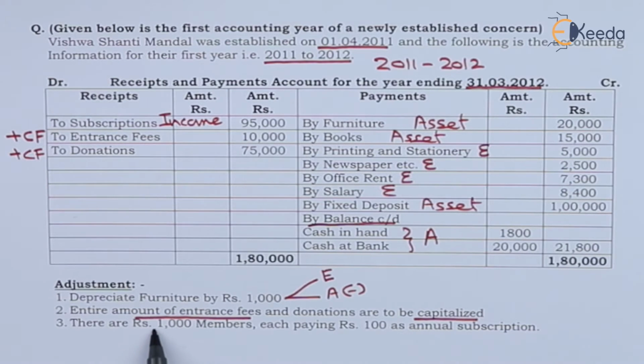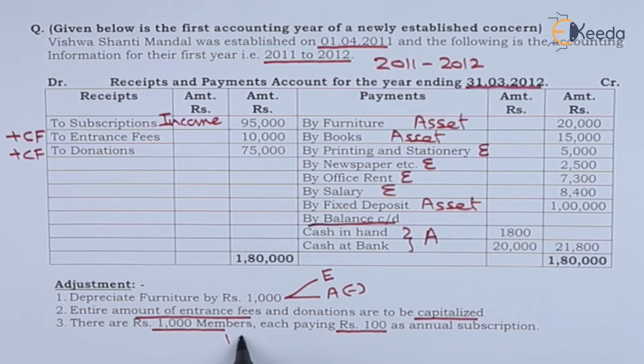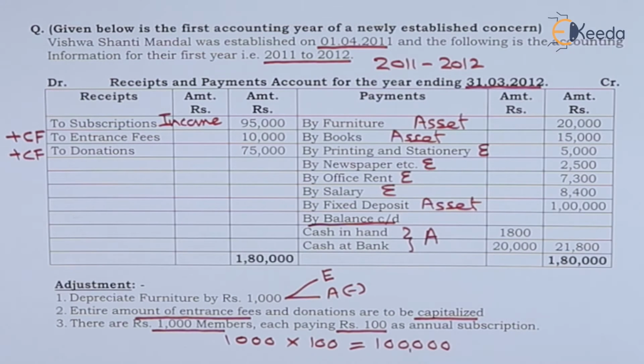There are 1,000 members, each paying ₹100 as annual subscription. So we are required to get every year 1,000 multiplied by 100, that is ₹1 lakh.